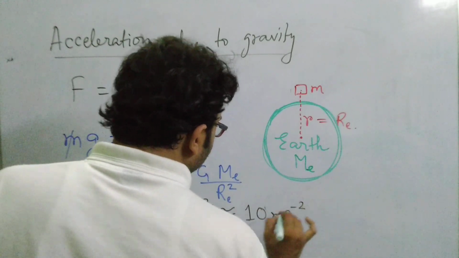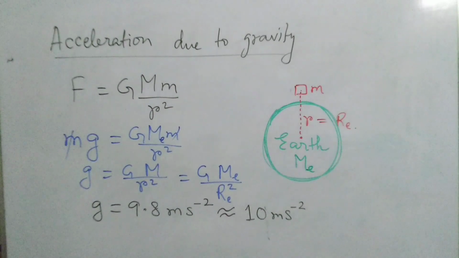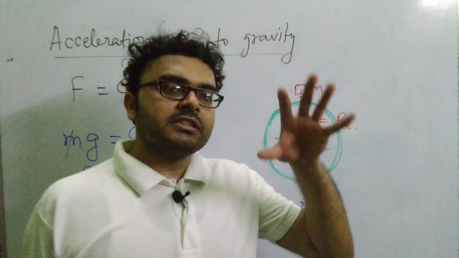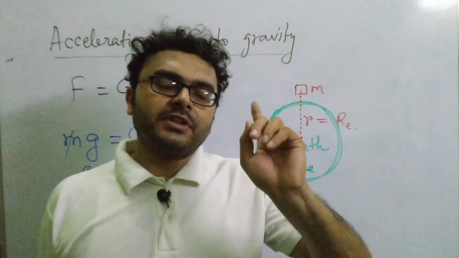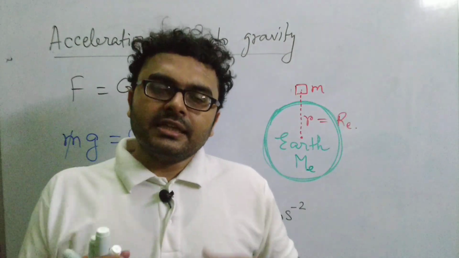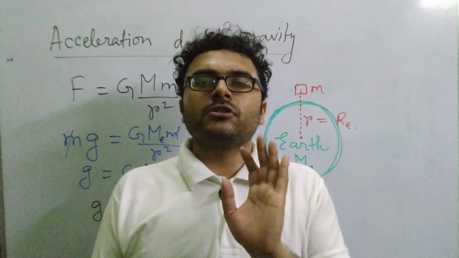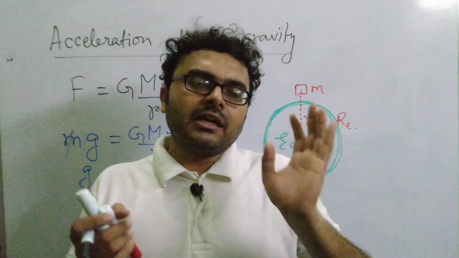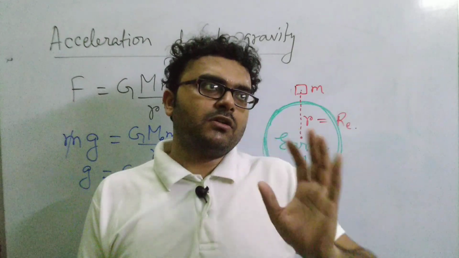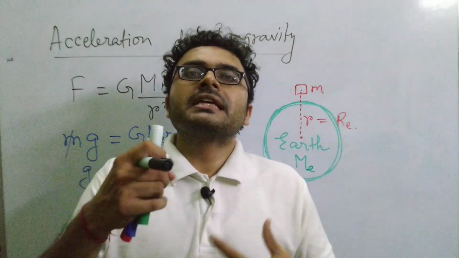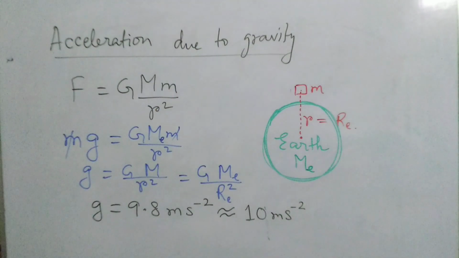So what does it mean? When an object is falling from a certain height, the speed of the body increases every second by 10 meter per second. If a body starts falling, it will have a speed of 10 meter per second after 1 second, then after 2 seconds it will have a speed of 20 meter per second, then after 3 seconds 30 meter per second. Like this the speed keeps on increasing, and that is what acceleration is. So this is how the body behaves.